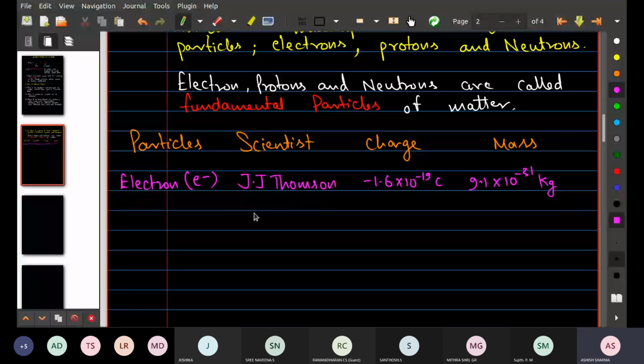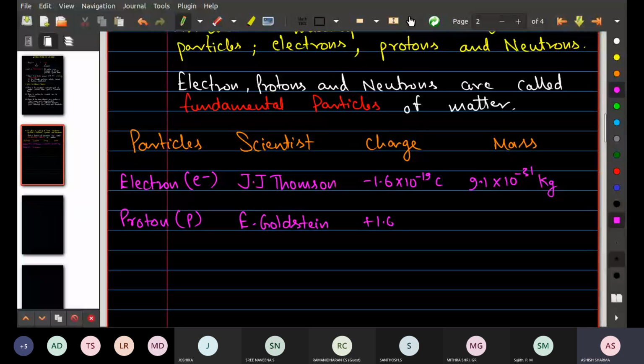Similarly, if I talk about the proton, the symbol is P, and neutron, the last one, I will tell you. First, let's talk about the proton. E. Goldstein was the scientist who gave this name. It has a positive charge, positive 1.6 into 10 to the power minus 19 coulomb. And its mass is 1.67 into 10 to the power minus 27 kg.